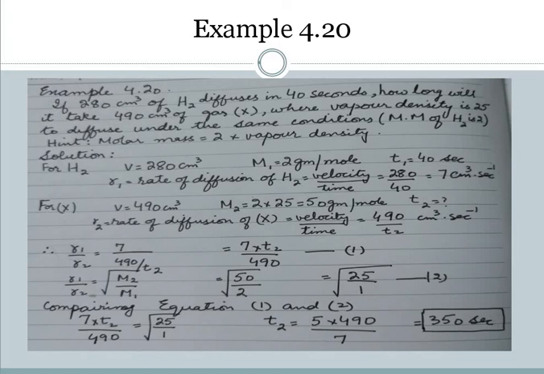Comparing these two equations, the first in which we take their volumes and the second in which we take their molar masses, the equation comes to be 7 into T2 by 90 is equal to under root 25 by 1. So T2, the time, comes to be 350 seconds.